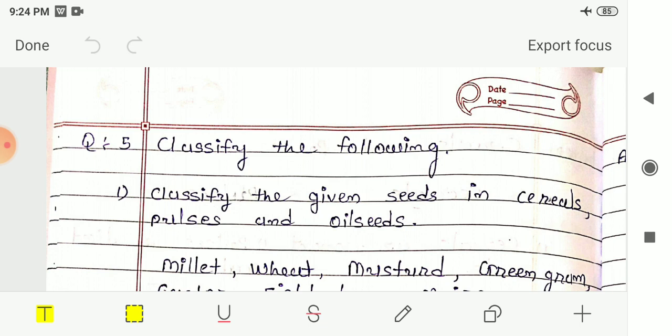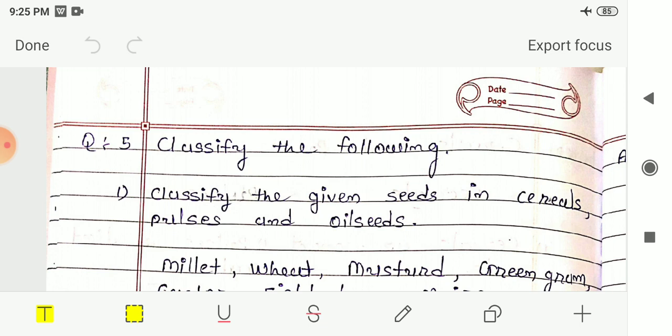Then we had seen the main categories of seeds. Seeds are mainly divided into two parts, monocot seeds and dicot seeds. Now, what are monocot seeds? The seeds which cannot be split into two equal halves are known as monocot seeds.